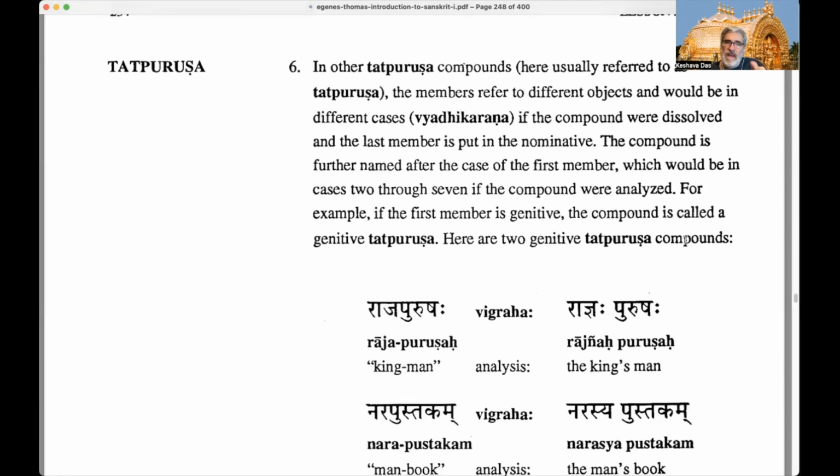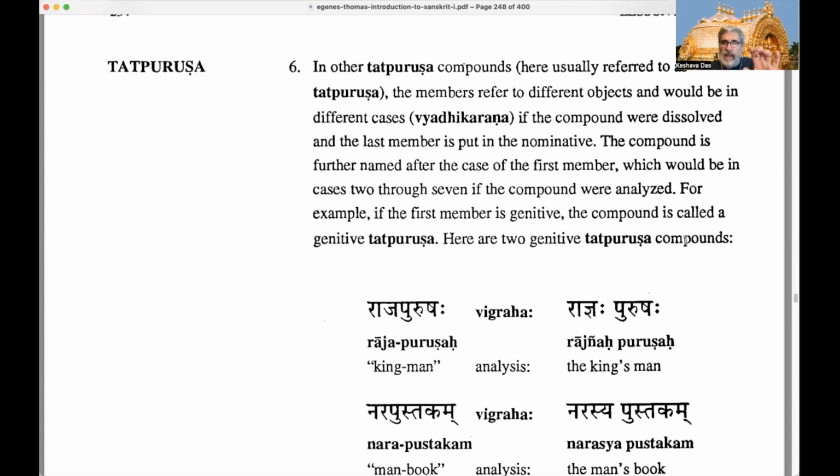The compound is further named after the case of the first member, the subordinate member. Remember, Tatpurusha has two members, a subordinate member and a principal member. Whatever case the subordinate member is in gives the name to that type of Tatpurusha compound. So we can have a Prathama Tatpurusha, Dvitiya Tatpurusha, Tritiya Tatpurusha, Chaturthi Tatpurusha, Panchami Tatpurusha. Most common is the Shashthi Tatpurusha, the genitive compound, very, very common. And even a locative, a Saptami Tatpurusha.